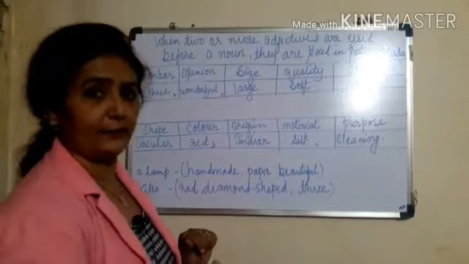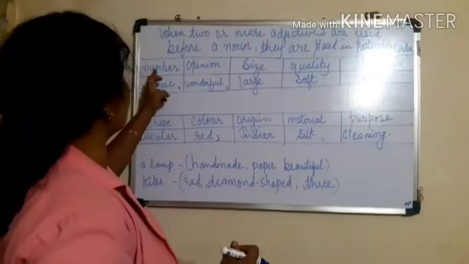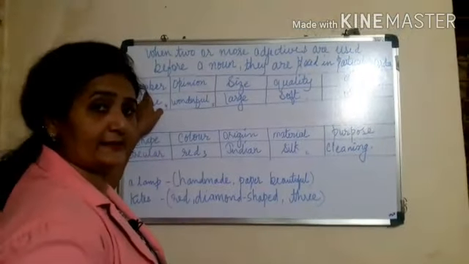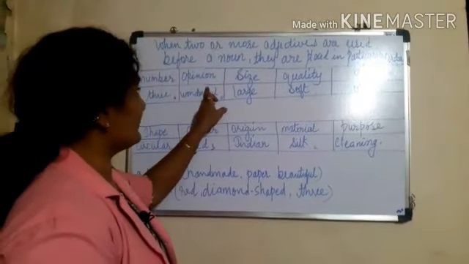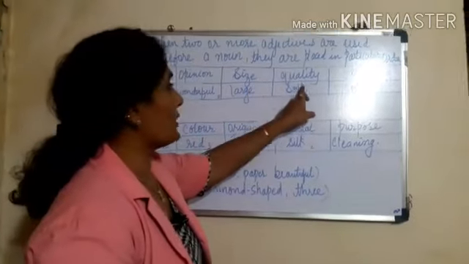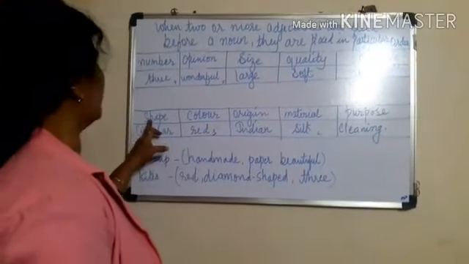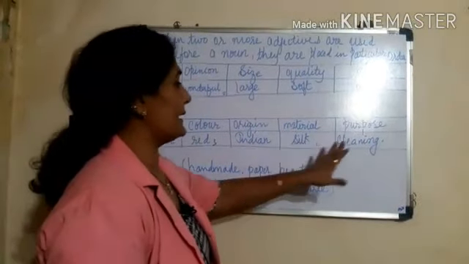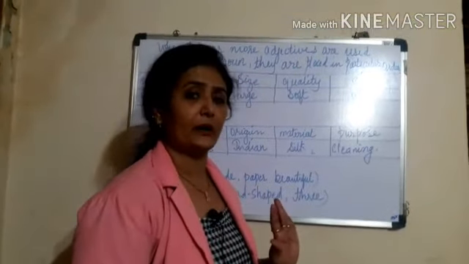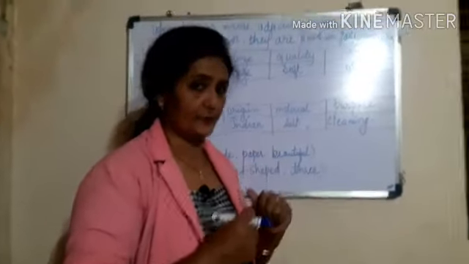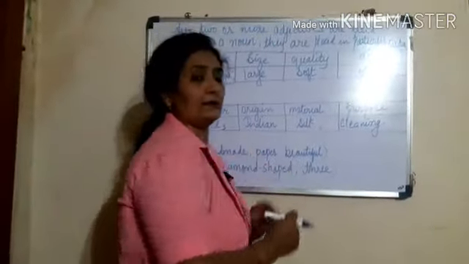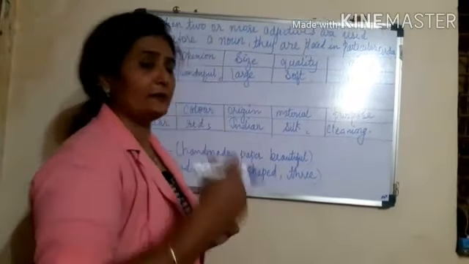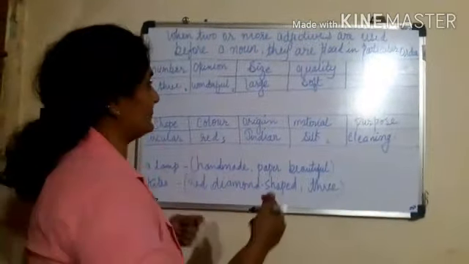Let's see this table. Here numbers are given. First should come number, if a number is there in the sentence, then opinion, then size, quality, age, shape, color, then origin should come, then material, and at last the purpose should come in a sentence, if the purpose is given. So let's do one example.